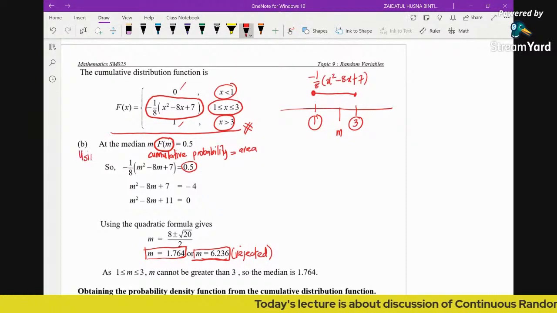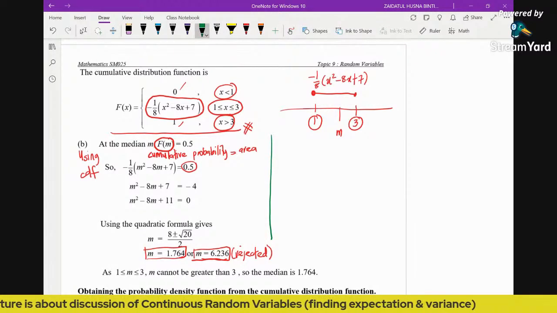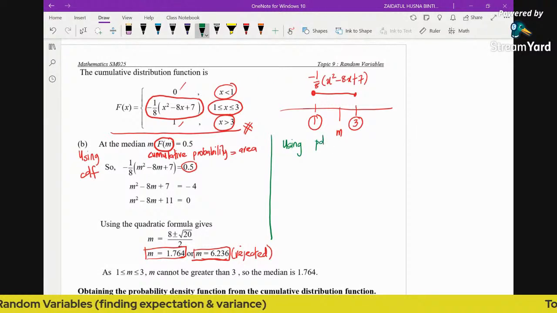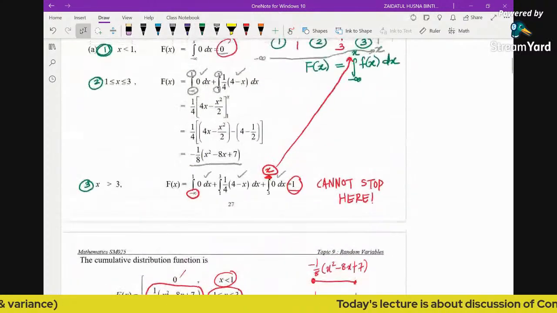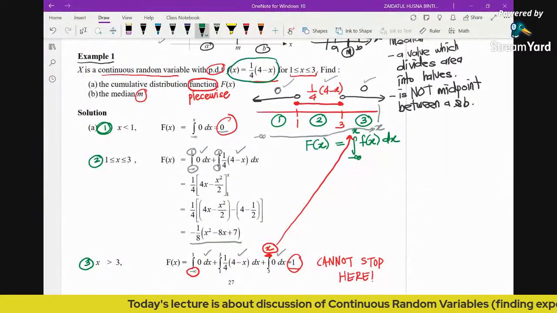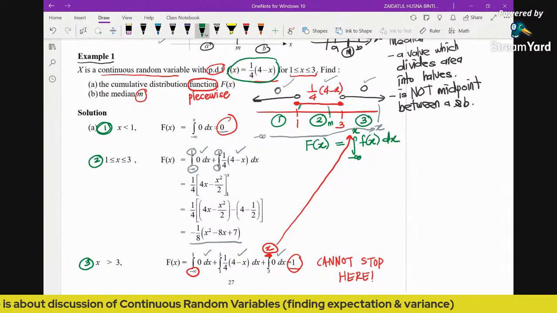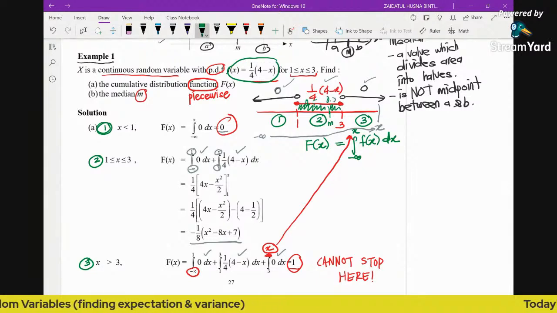You can also find the median using the PDF. How are we going to find the median using the PDF? If you want to use the PDF, you are going to perform integration, which means you have to integrate the PDF function here. Again, we know the median is somewhere here, which divides the area into half, so this area will be 0.5 and the other area here will be 0.5. Now how do we know the value of m?